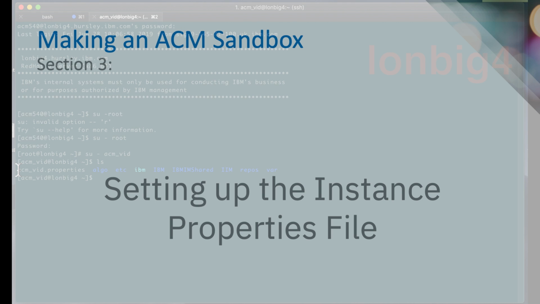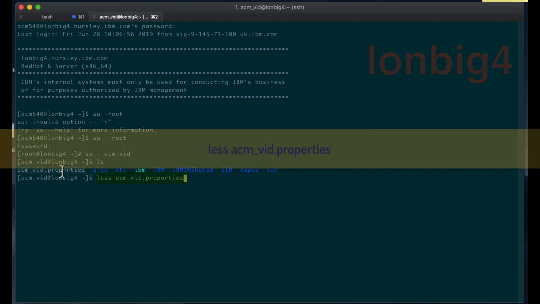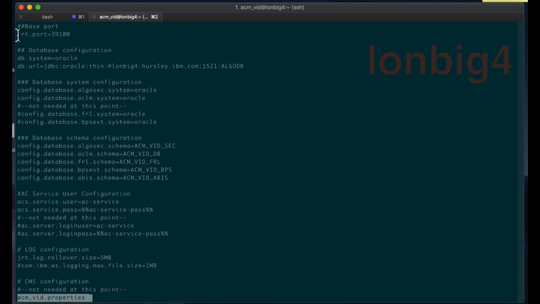So just going to look at the instance properties file. This is the basic configuration file that ACM uses. And if I less this, you can see that the base port to the installation is there. It needs 100 contiguous ports to run. And this just says we're using Oracle. Other databases are available. That's the Oracle URL I just highlighted. These are the schemas. I'm only going to be using a couple out of here. And these are security mappings.